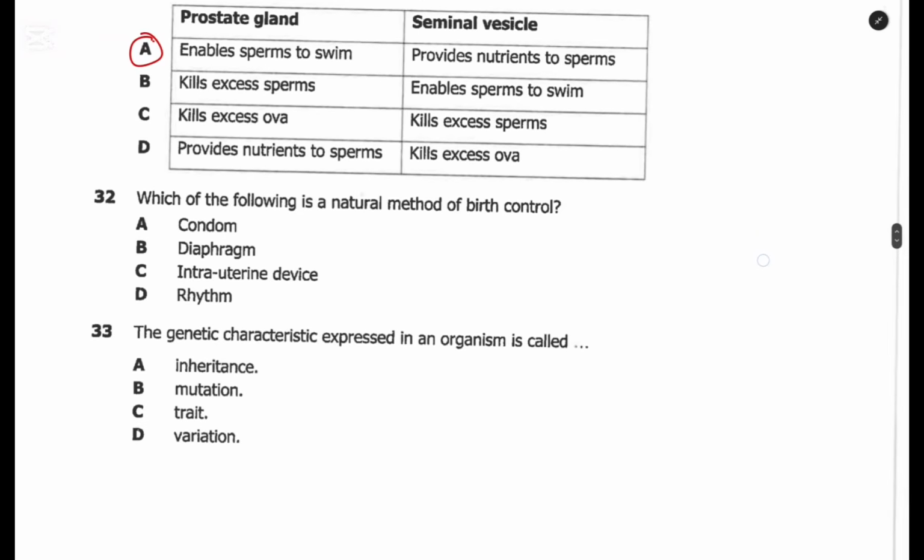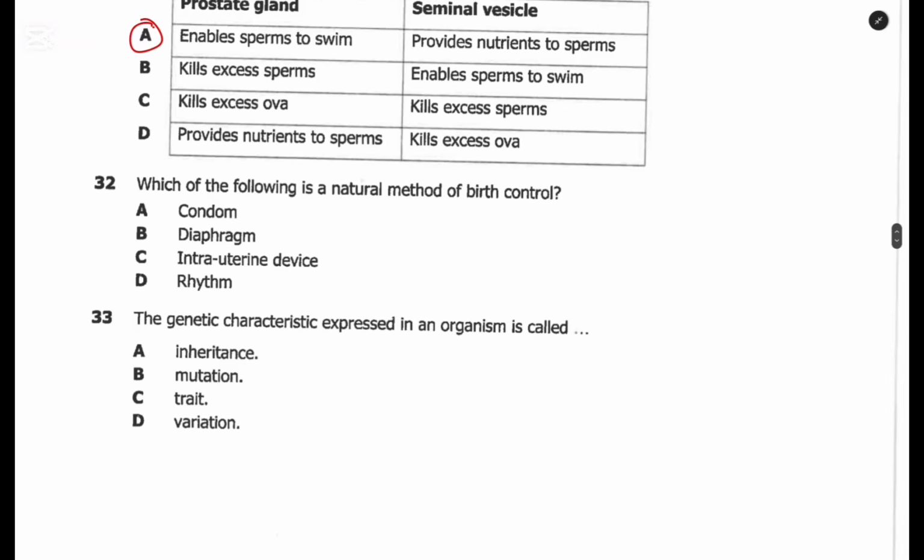Which of the following is a natural method of birth control? Condom is not natural. Diaphragm is not natural. Intrauterine device is not natural. All these are artificial. So the natural one here is called the Lyme method or lithium method. That is the answer to this question.